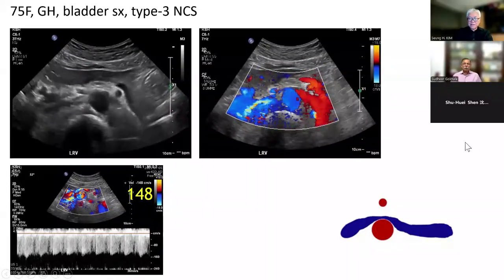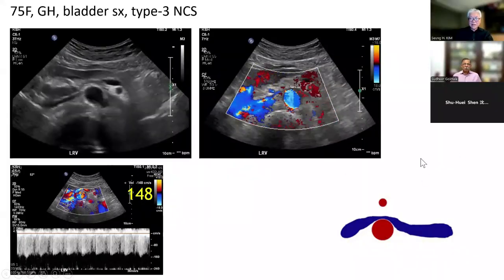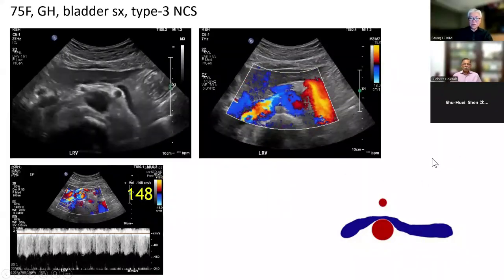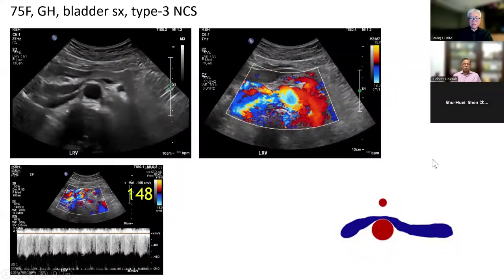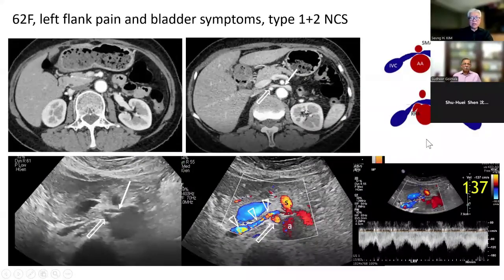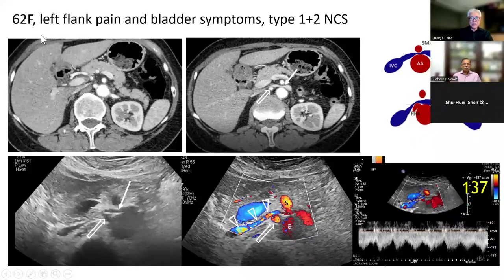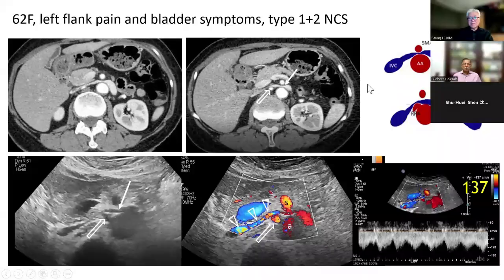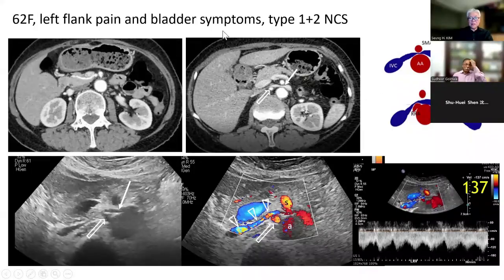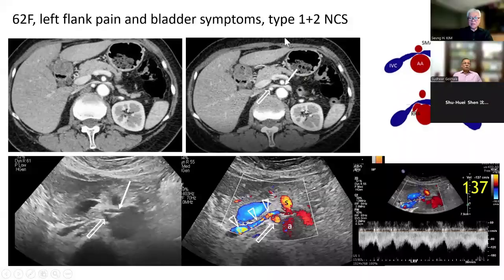So these are examples of type 1, type 2, and type 3 nutcracker, and actually type 2 or 3 is more common than type 1. Type 1 is usually in young patients. Type 2 and 3 are in older and thicker patients. In some patients, there is a combination of more than two types. I think this is a combination of type 1 and 2.